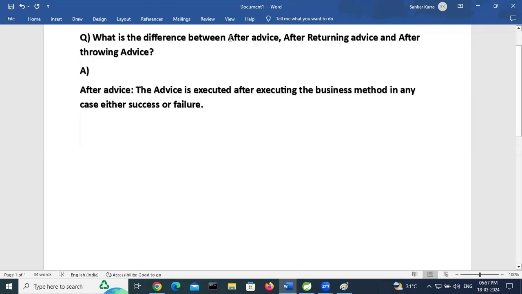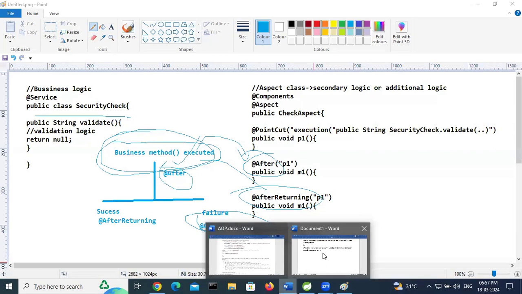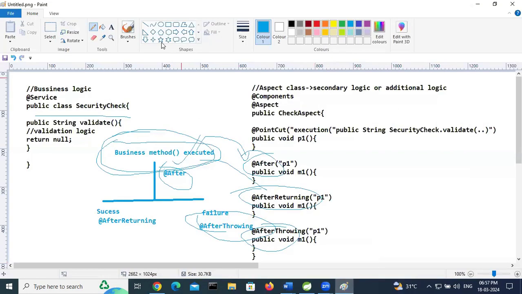So after executing this business method, after advice is executed in any case. Once the method execution is completed, either in a success scenario or failure scenario, after advice is executed.